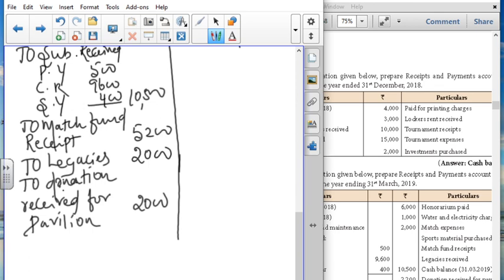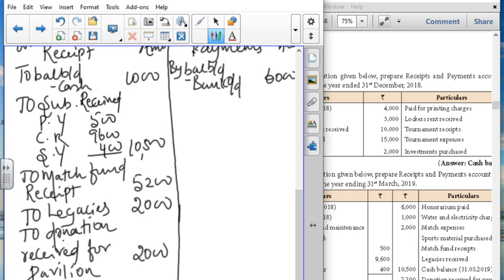So when it comes under the credit side, the items are, first you have to write by wages, it is for the grounds and maintenance. I am writing for, you have to write it in the full form. For the ground maintenance, it is 2000.